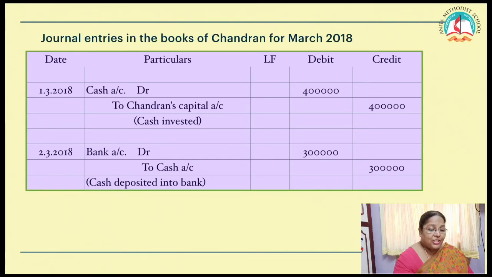What is the second transaction? Cash deposited into bank. Who's the receiver? Bank is the receiver. What goes out? Cash goes out. What is the entry? Bank account debtor to cash account. Write the amount and write the narration.